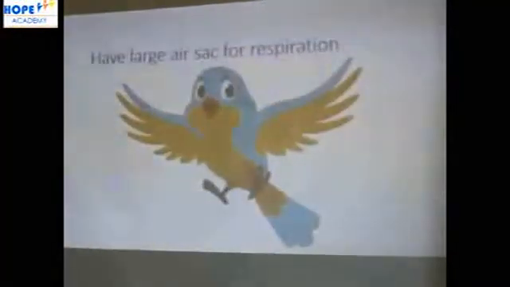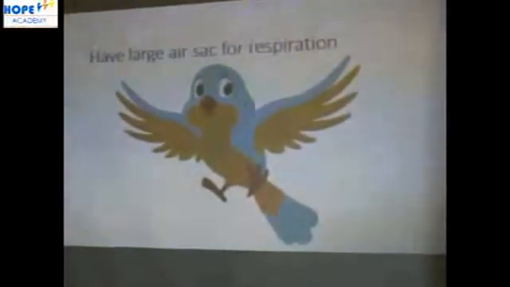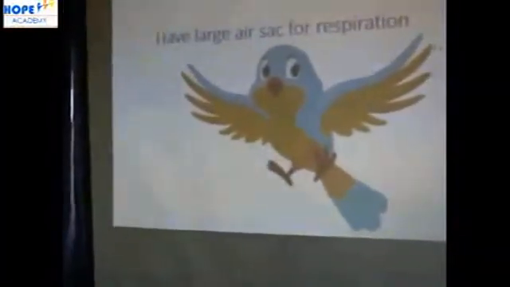And the last one, but not the least, birds have large air sacs for respiration. They have large air sacs for respiration. If I say large air sacs for respiration, in your context I would say breathing. Whenever you sit on a motorbike or at the back of a van, and the car is moving at top speed and the air is blowing, are you able to breathe properly?